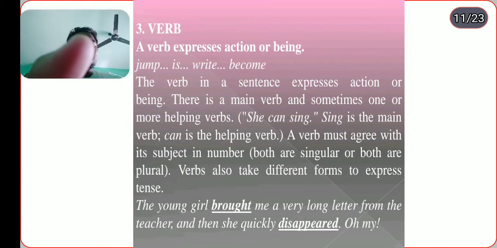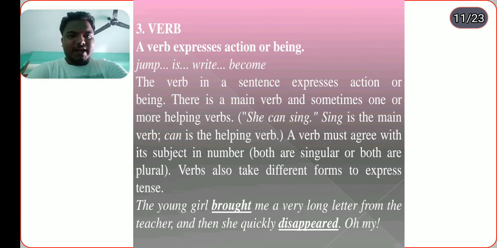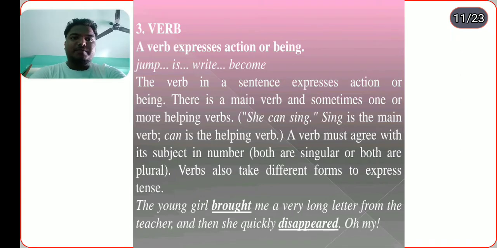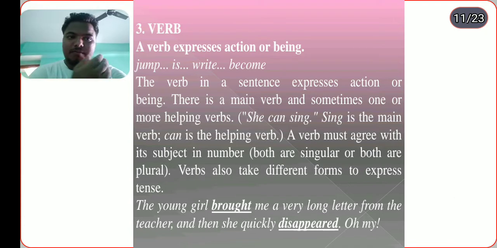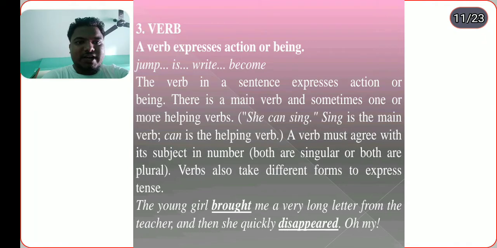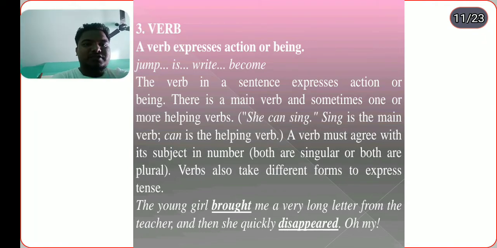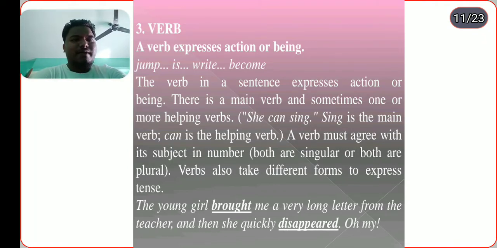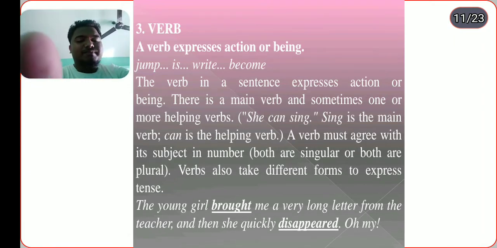A verb in a sentence, like jump, write, become, expresses an action or being. There is the main verb and sometimes one or more helping verbs. For example, she can sing: sing is the main verb and can is the helping verb. A verb must agree with its subject in number, both singular and plural. Verbs also take different forms to express tense. The girl brought me a very long letter from the teacher and she quickly disappeared. Oh my! In the same example, brought is the past form of the main verb bring, and disappeared is the past form of the main verb disappear.